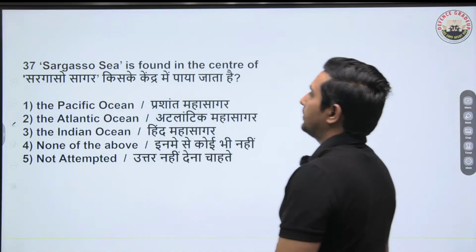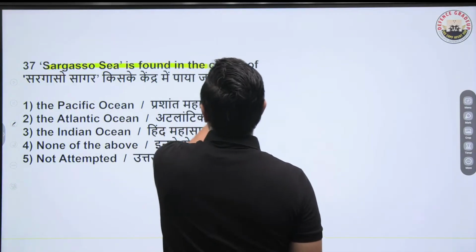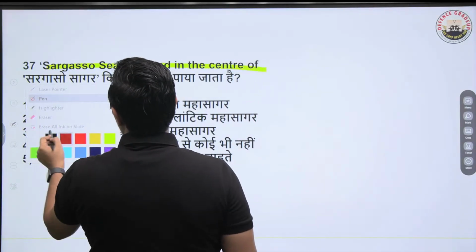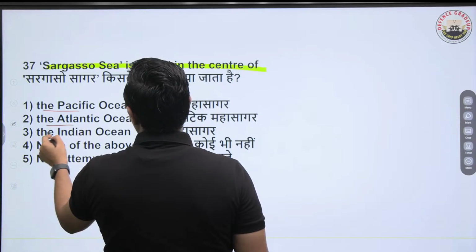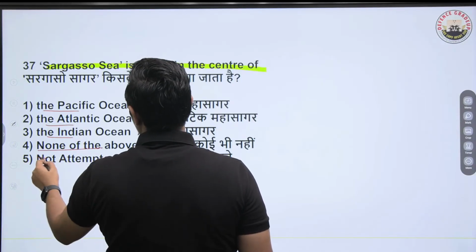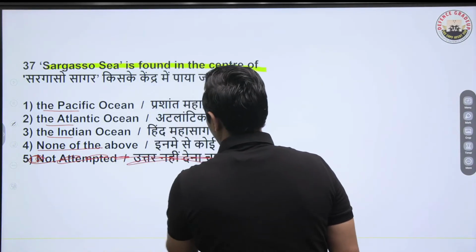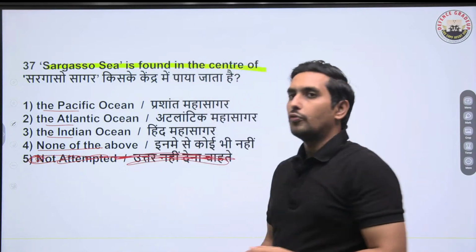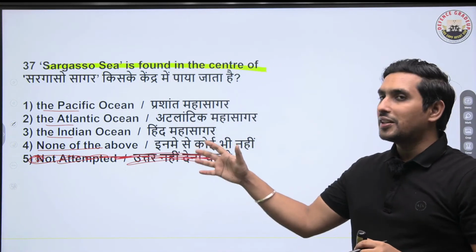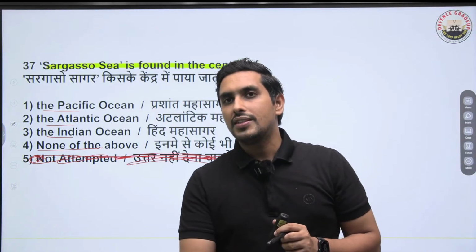37th question, it says, Sargasso Sea is found in the center of which of the following? Is it Pacific Ocean, Atlantic, Indian, or none of the above? Tell me. You have got 4 options only. There is no option of not attempted. So tell me which is the correct one.